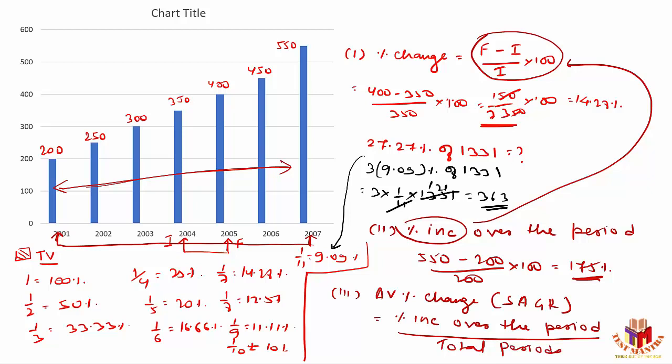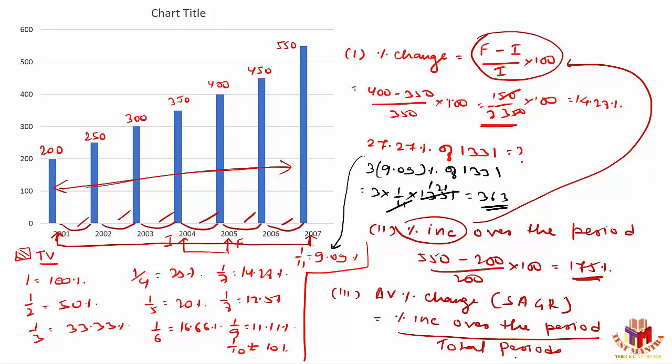Now, what do you mean by the number of periods? See, the number of periods is always one less than the number of years. My periods would be from 2001 to 2, 2 to 3, 3 to 4, 4 to 5, 5 to 6, and 6 to 7. These are the periods available. So you can identify 1, 2, 3, 4, 5, 6, 6 periods are there. So I should not divide the value by the number of years. I should always divide the value by the number of periods available, which is always one less than the number of years available, right?